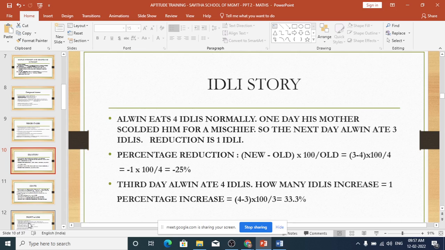So how much is the increase in absolute value? Out of 1 lakh, 10% is how much? 10,000 crore. So it has gone up from 1 lakh to 1 lakh 10,000 crore. Then we can say Mukesh Ambani has grown by 10%.